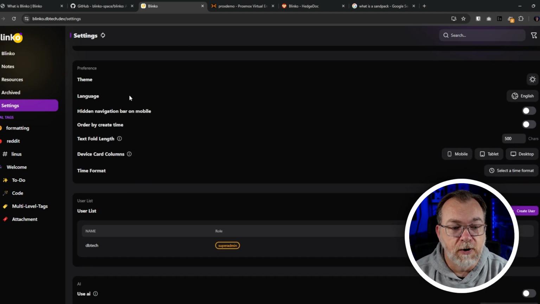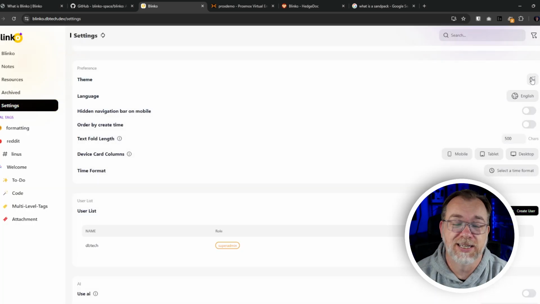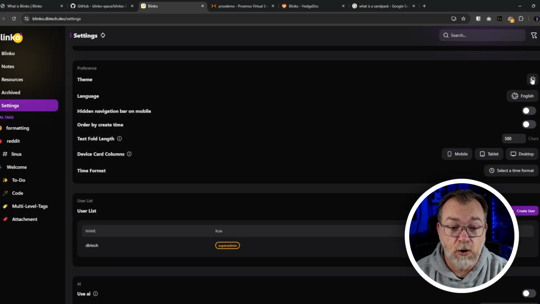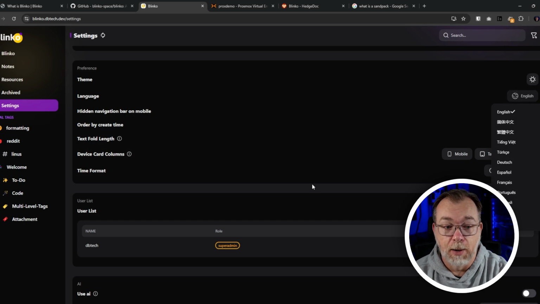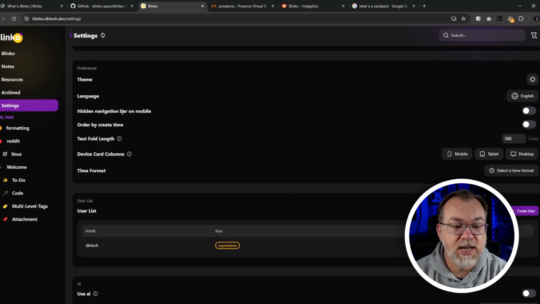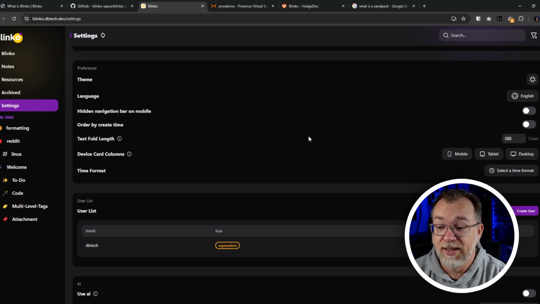If we scroll down a little farther, we've got some preference stuff for theme. By default, it's in light mode. Of course, I like it in dark mode. The language is in English, but there are other options there as well. Hidden navigation bar on mobile, turn it on or off. Order by create date, on or off. Text folder length of 500 characters. More than adequate, in my opinion.